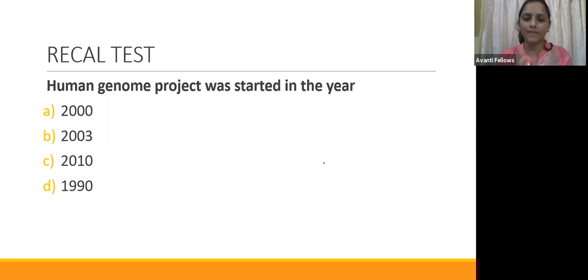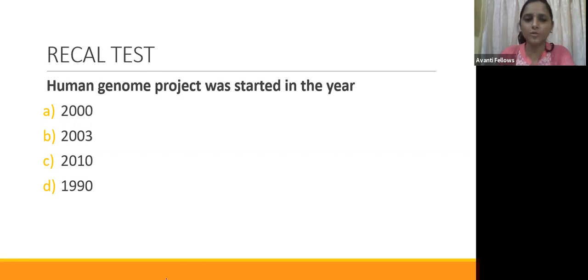I'm going to share the result with you. 67% have chosen option A. No one chose option B or option C. 33% have chosen option D. So why, guys? Why do you have a confusion here?